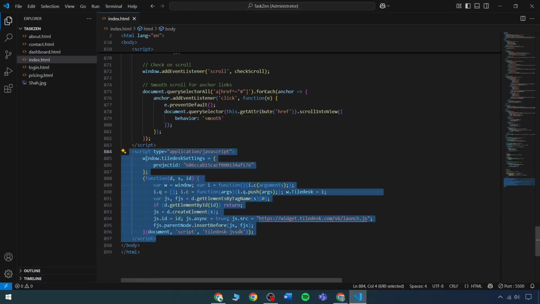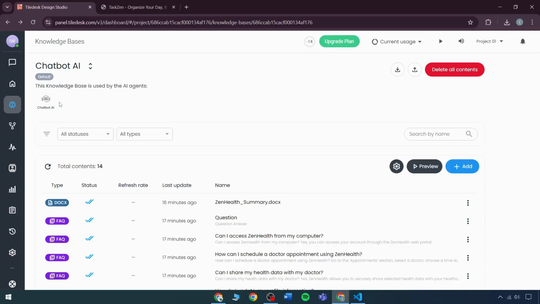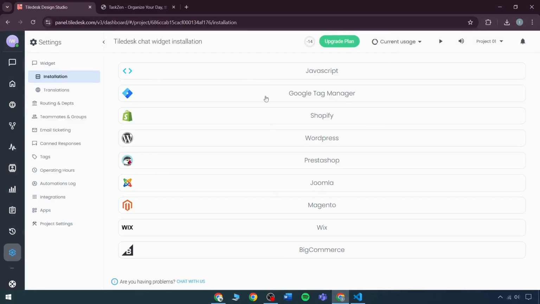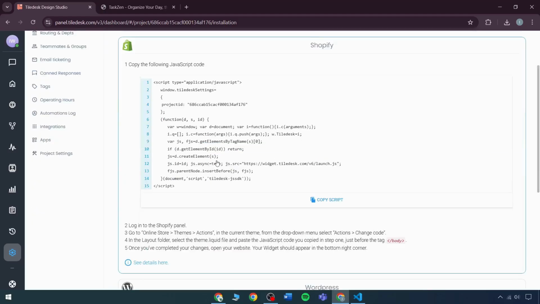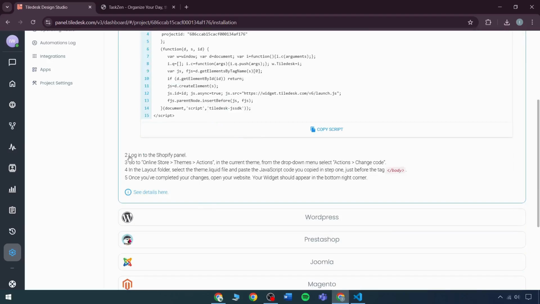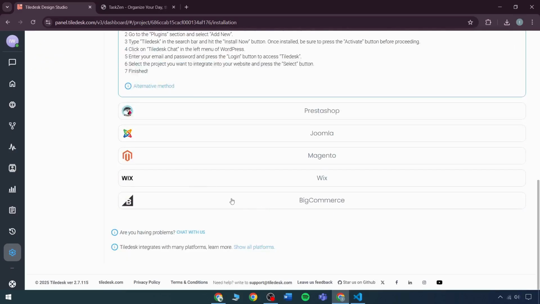Let's suppose that instead of JavaScript, we have some other languages. So for that, it clearly appears that we have other languages available on the installation page. We can integrate them. Here we have Shopify, WordPress, PrestaShop, Joomla, and other options. Let's suppose we see Shopify here. So for Shopify, we can immediately copy the script and use it, then log into the Shopify panel, go to the online stores, themes, actions, and here we can immediately include the things.